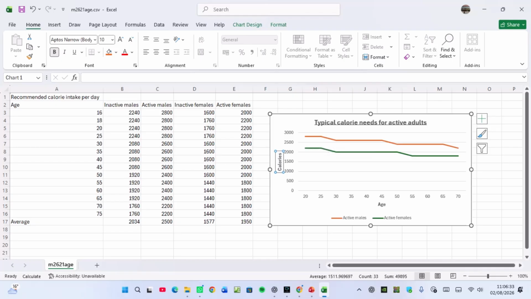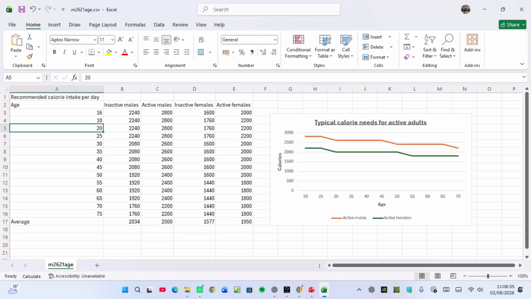So if you check here, this is the age of 20. For active male is here, 2,800. But for female is 2,200. So 2,000 is here and then 2,200 is somewhere there. So the graph is correct. Yeah. At the age of 70, the active female is 1,800, just below 2,000, and for the male, it's 2,200, which is around somewhere there. That's correct. I'm seeing according to the graph has been plotted.